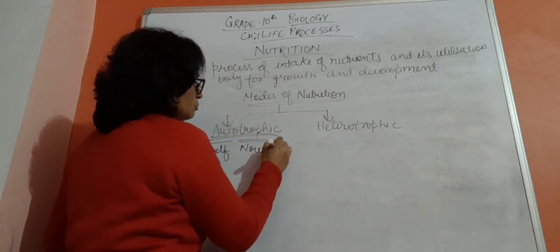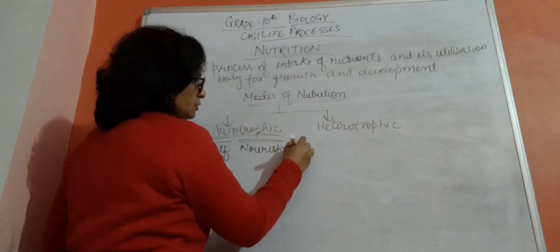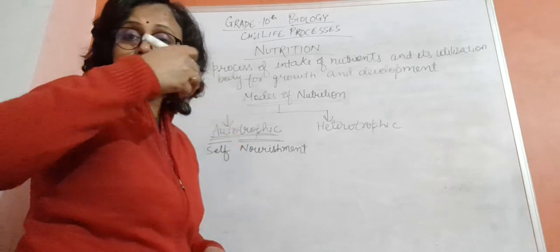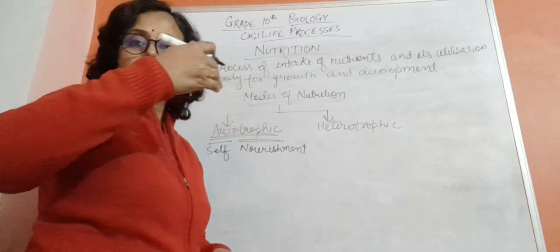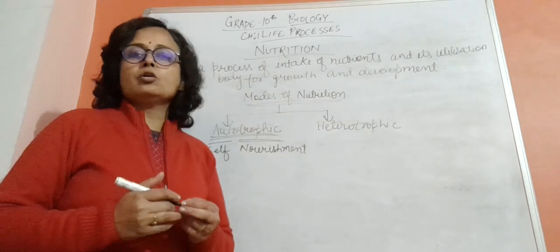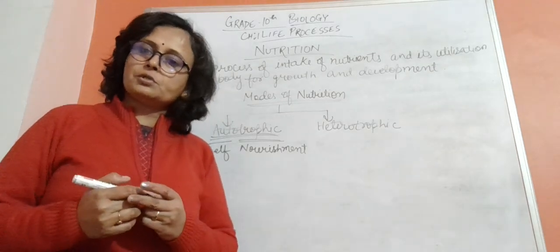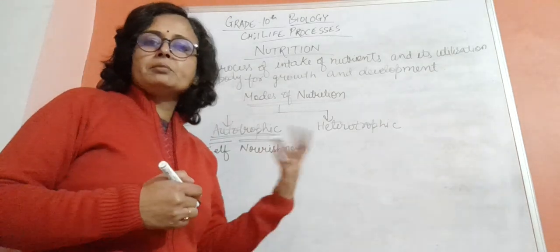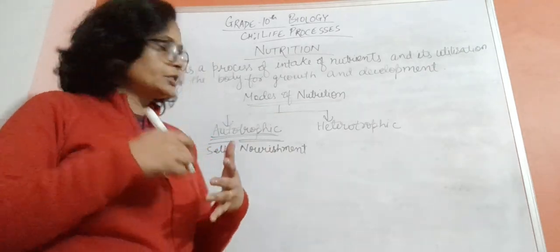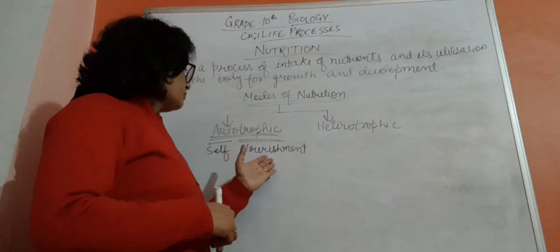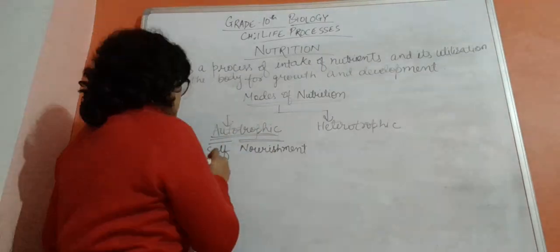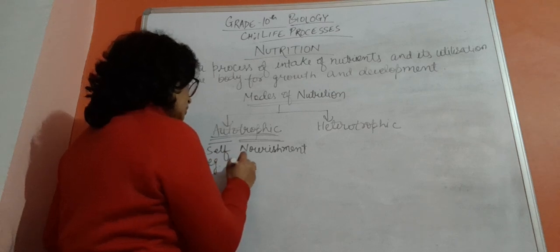That means the mode of nutrition in which the organism can nourish itself, because this is about plants. Only green plants are autotrophs. So the organism can prepare its own food inside its body. That is self-nourishment. Autotrophic mode of nutrition takes place in green plants only.